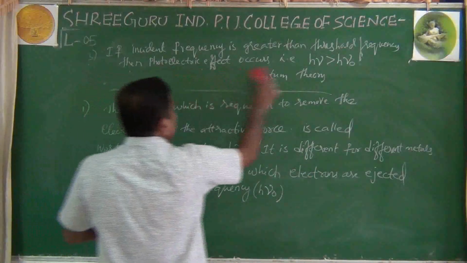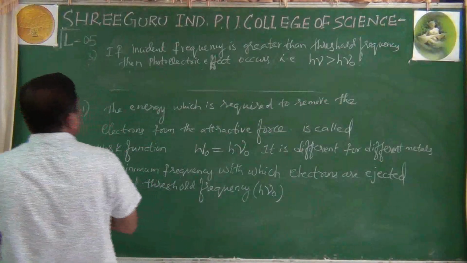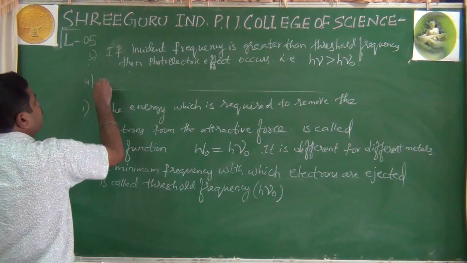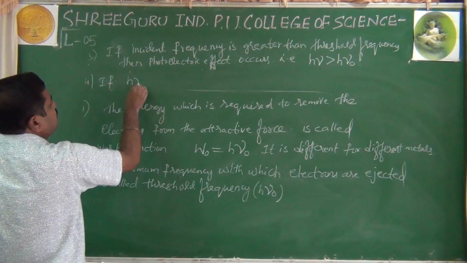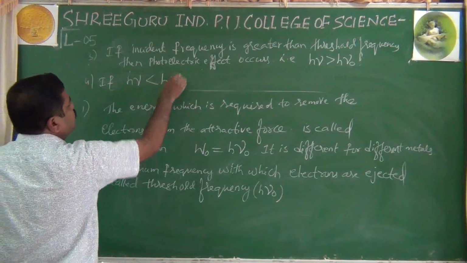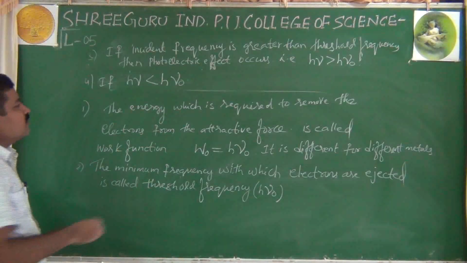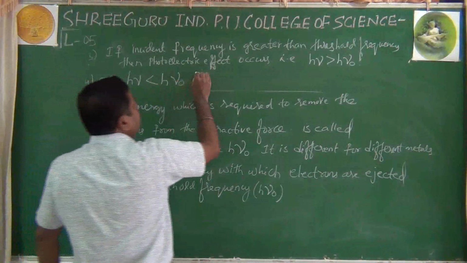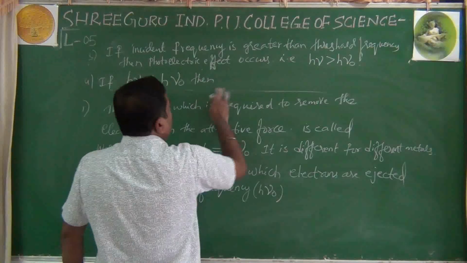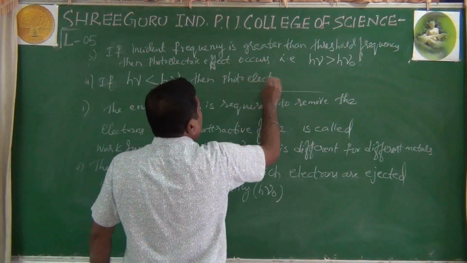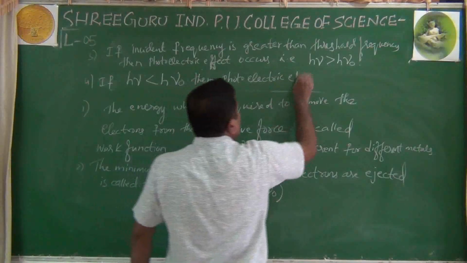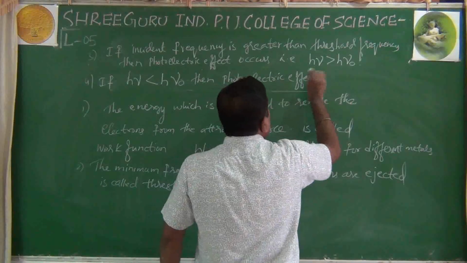And lastly, I will try to wind it up. Fourth one, if incident frequency h nu is less than h nu naught, threshold frequency, then photoelectric effect does not occur.